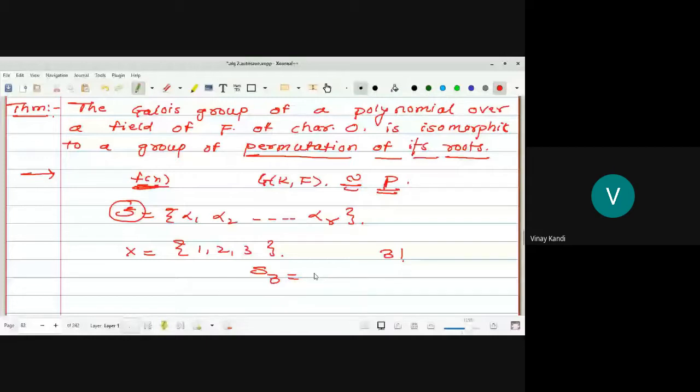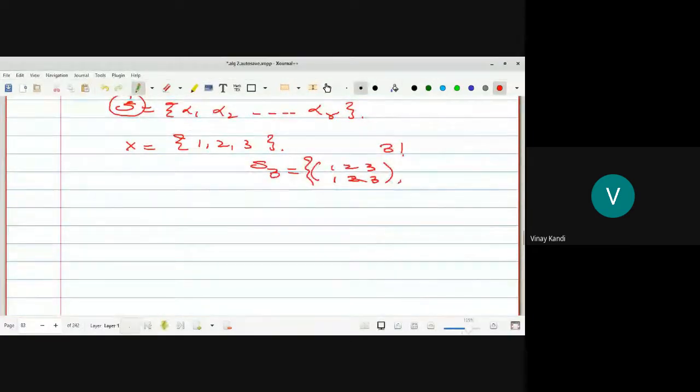1, 2, 3. Okay, identity map. The first one is the identity mapping. This is the identity mapping. Next, 1, 2, 3: 1 maps to 2, 2 maps to 1, 3 is fixed. Next one, 1, 2, 3: 3 fixed, 2. So 1 maps to 3, 3 maps to 1.